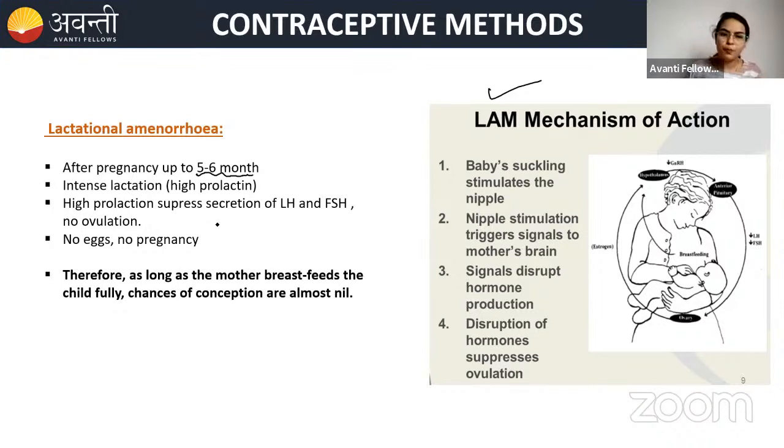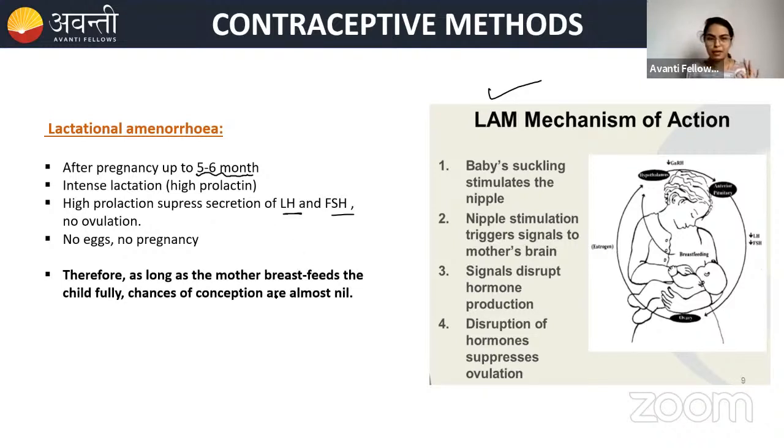So this prolactin will suppress the secretion of luteinizing hormone and follicle stimulating hormone. So eventually there will be no ovulation. Luteinizing hormone helps in ovulation, and FSH helps mostly in the formation of follicles. So in the formation of follicles, follicle stimulating hormone is needed. If both of these are suppressed, then there is no ovulation. When there is no ovulation, there are no eggs and no chance for pregnancy.